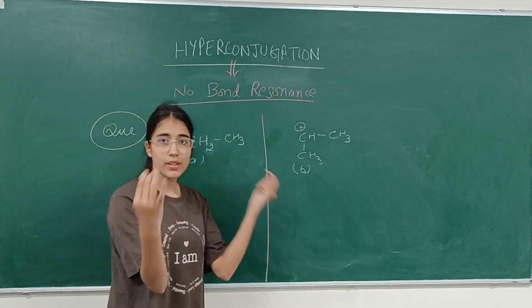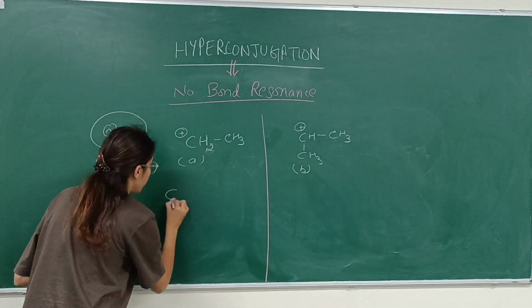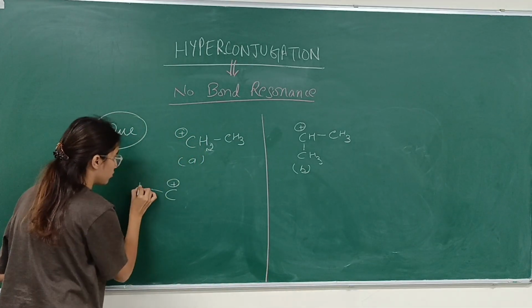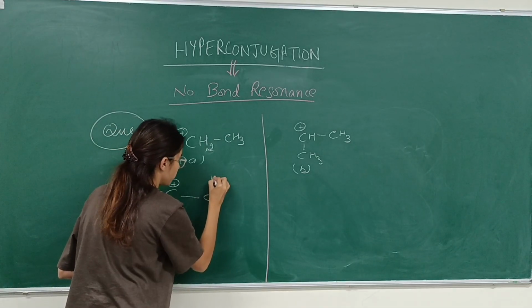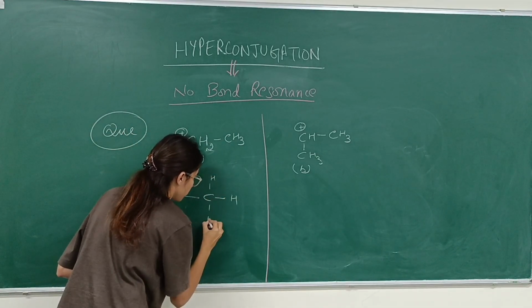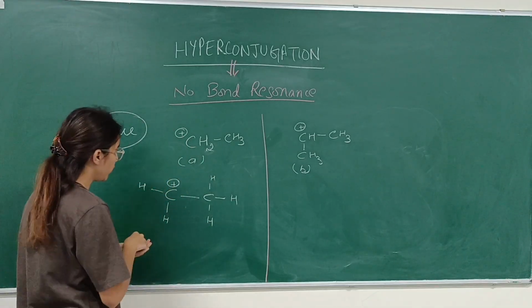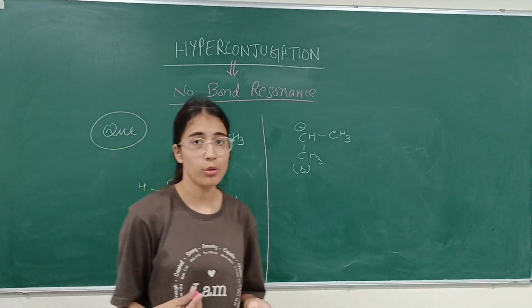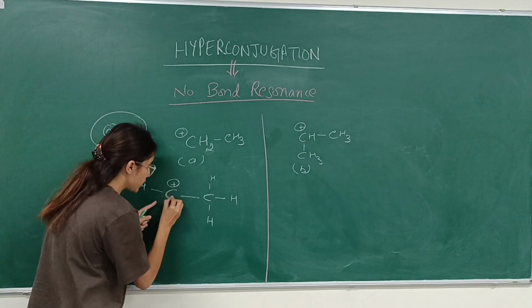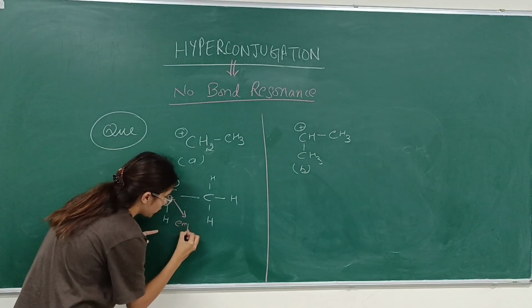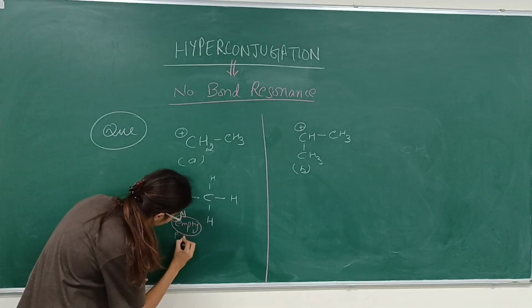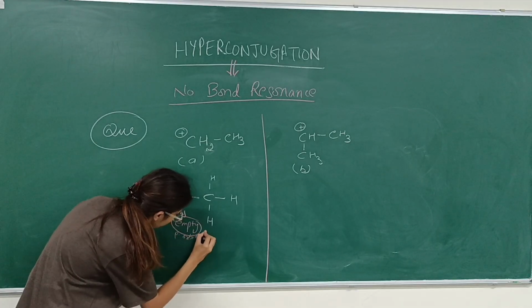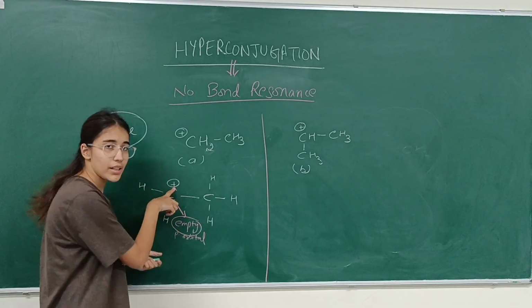Let's open this structure fully. Can you tell how many alpha hydrogens are there? See, this is empty, or we can say an empty p orbital, because positive charge is there.